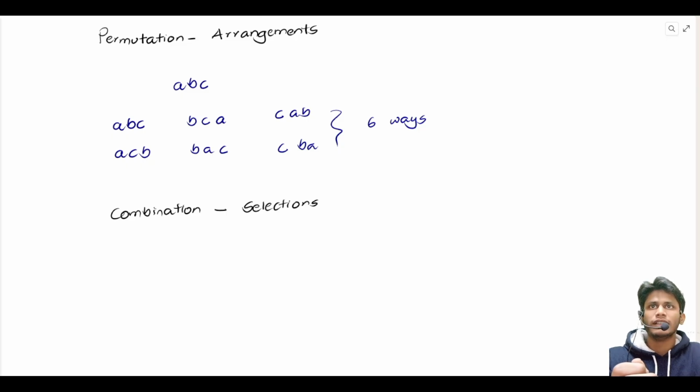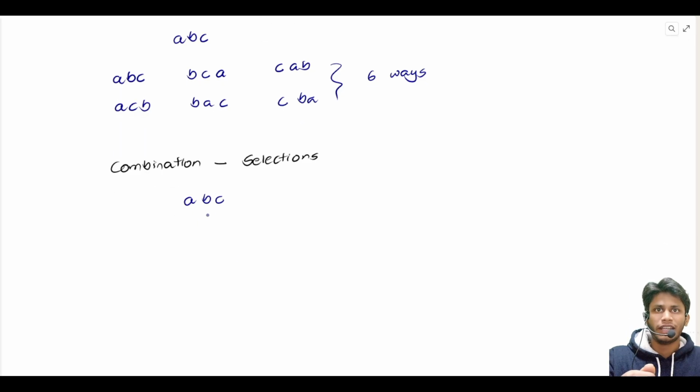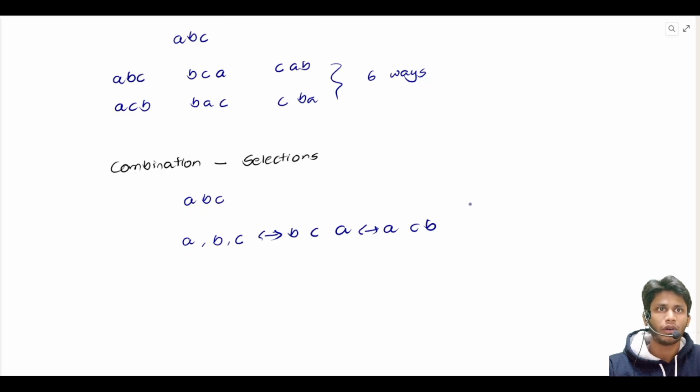What I mean by selection is, let us say we have got the same 3 letters A, B, C. Now I want to select 3 letters from the given 3 letters. To select 3 letters from these letters, there is only one possible way, that is A, B, C. This is the only selection possible because A, B, C is same as B, C, A or A, C, B. Because we are selecting 3 letters, the order does not matter here. These are all equivalent, because we always end up with these 3. So this is only one selection.